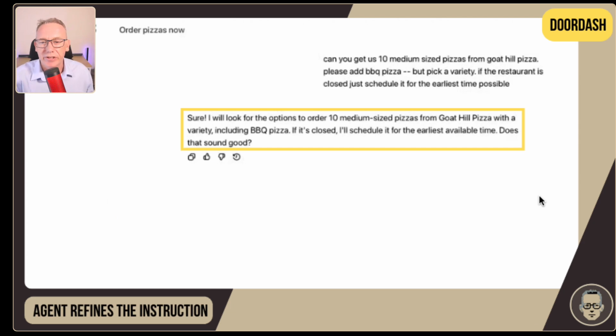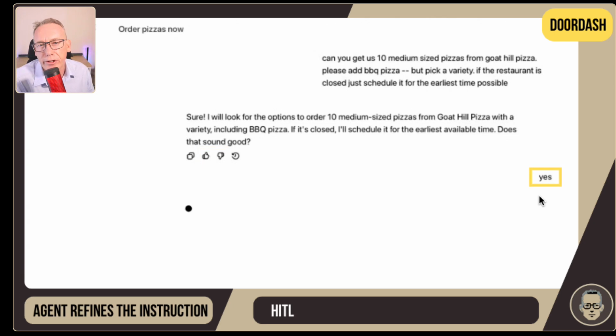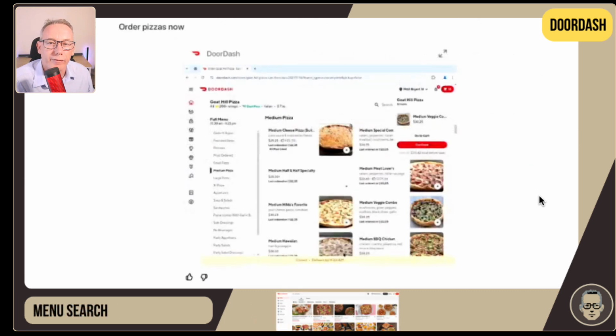Now, there's also additional information we can see down below. One of them, which I find interesting in normal ChatGPT Plus, is just marking whether this is a good response, yes or no. I use it with the voice client all the time because it fails a fair bit. So if you've got issues with whatever it's returning, just use the thumbs up and thumbs down button. After that, you've got human in the loop, so they've just replied with a yes. And from there, the normal workflow of working through the website and doing what it needs to do just happens.